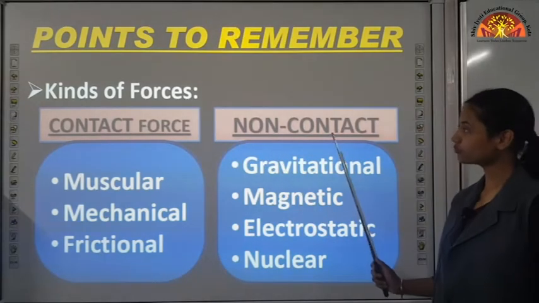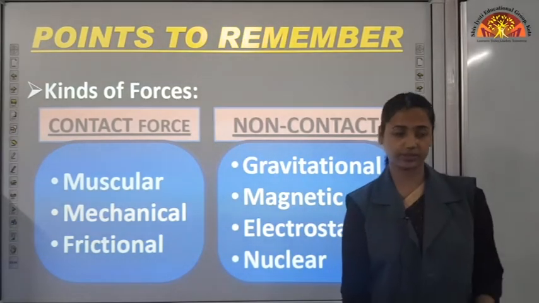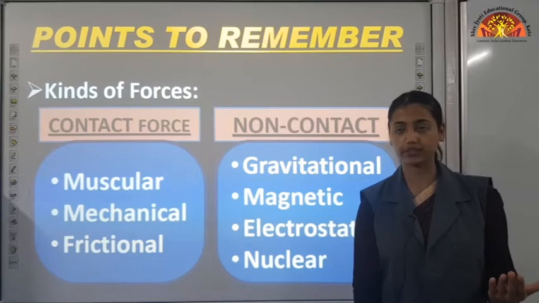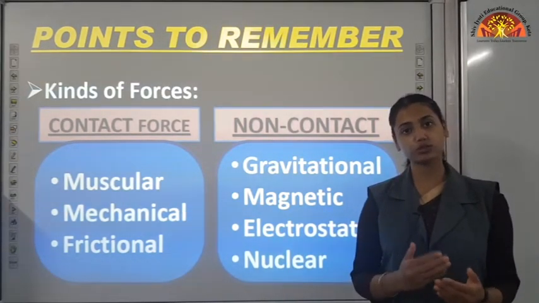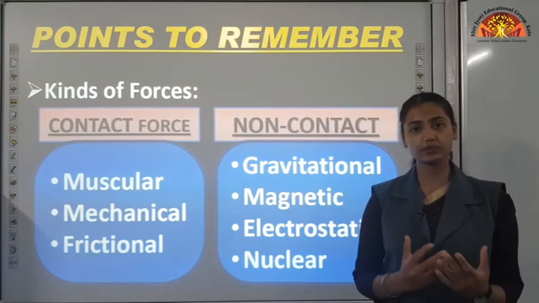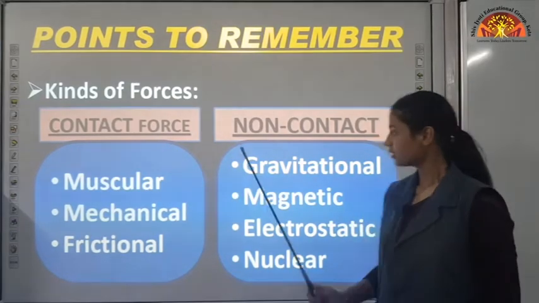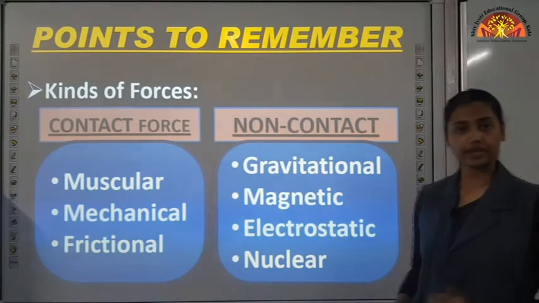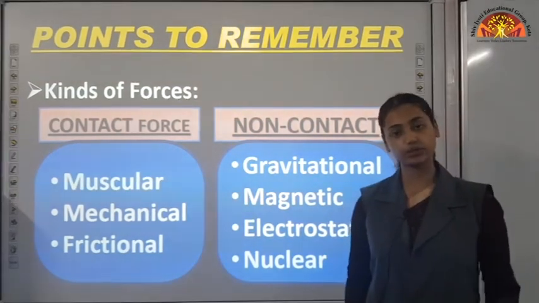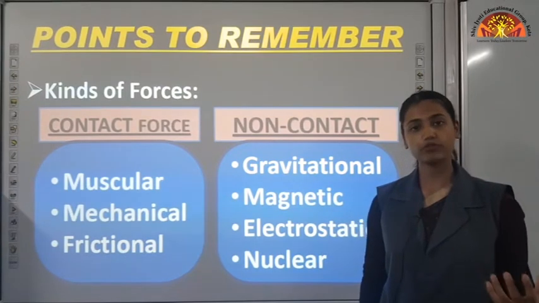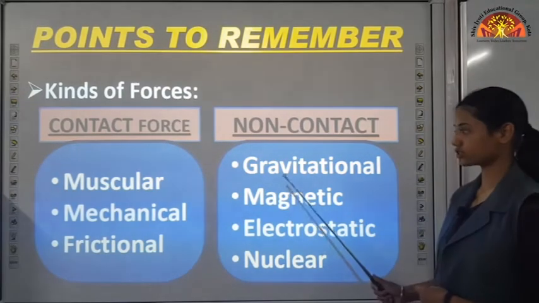Then non-contact force, in this no interaction means no physical contact is required. This force acts through the spaces present between two objects. Like gravitational force, this is an attractive force. Any two objects in the universe are capable of attracting each other, that is gravitational force.